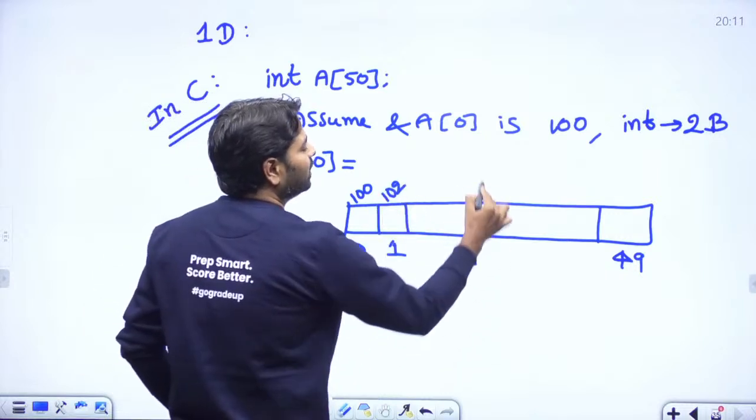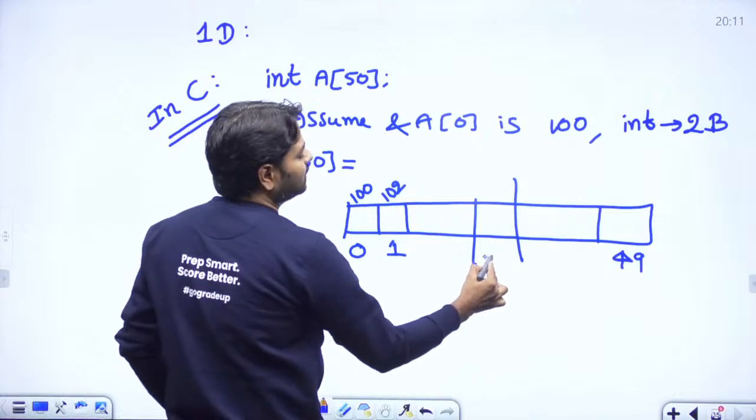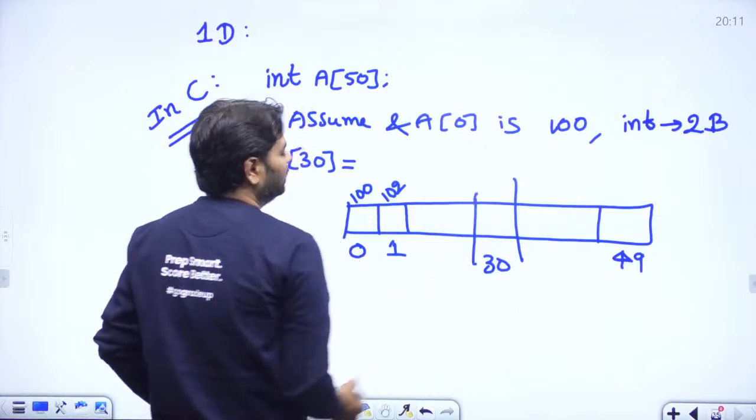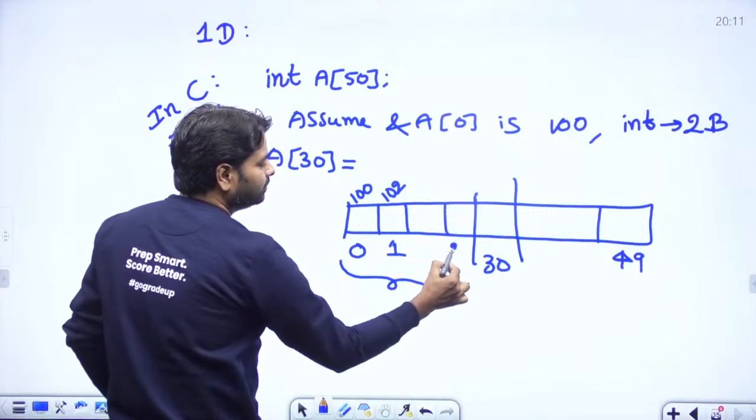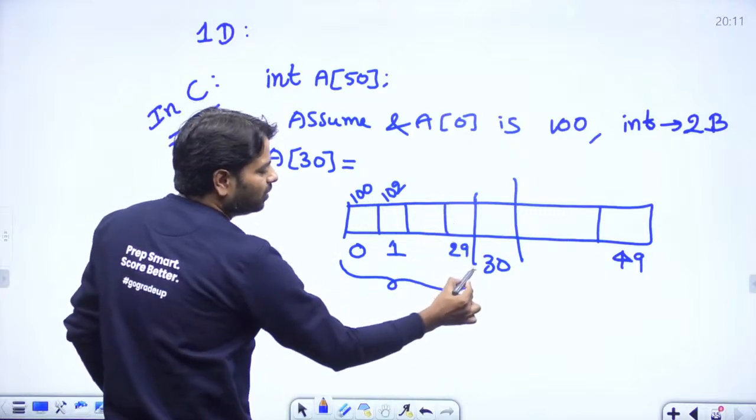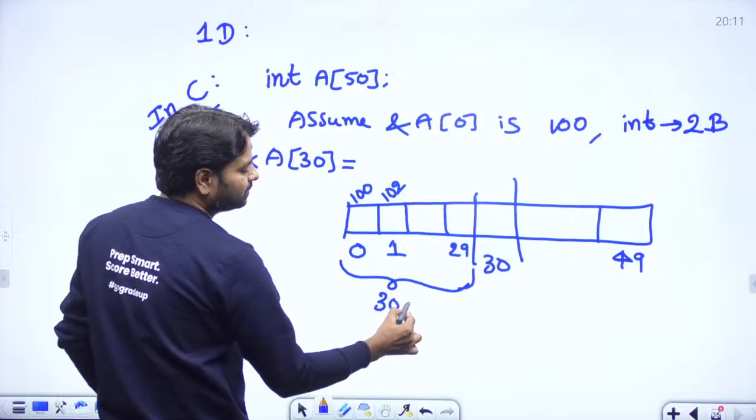Now I'm asking for a particular location, let's say 30. How many elements are there before it? 0 to 29, so before this you have 30 elements.